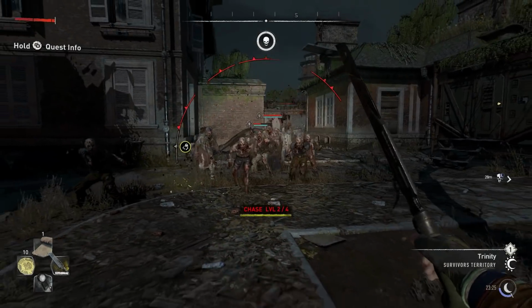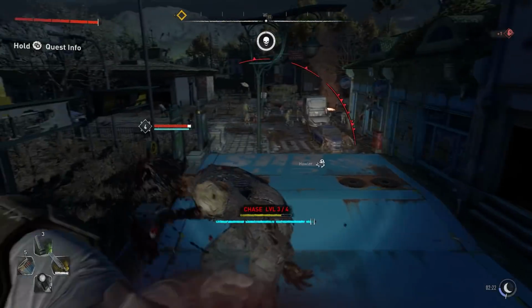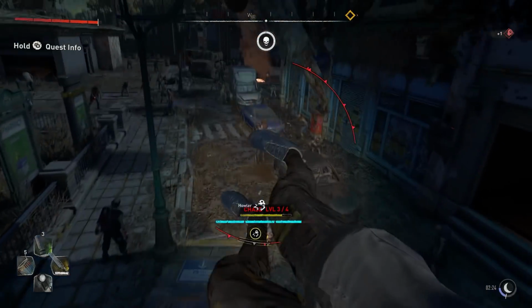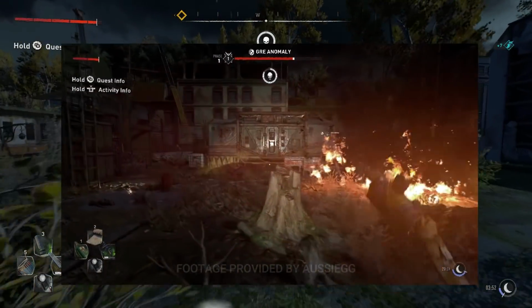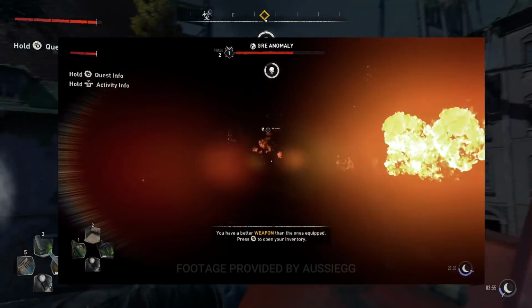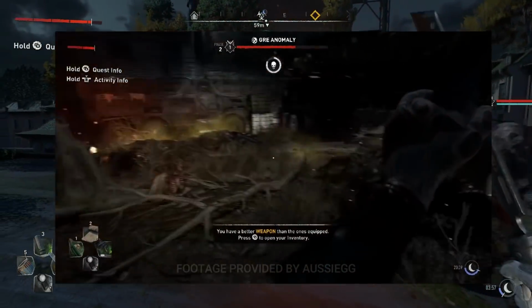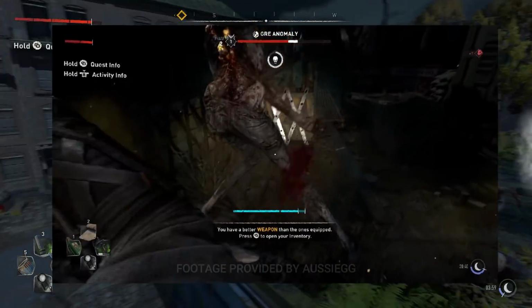Also, there will be side quests that can only be completed during nighttime, and also some special events like the GRE Anomaly, where you will see the Revenant infected for the first time. It's like a mini boss fight. All this happens during the night time only. Well, smart Techland, and to be honest, I love this approach.